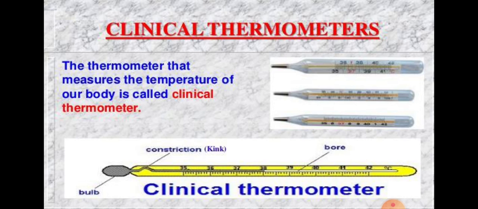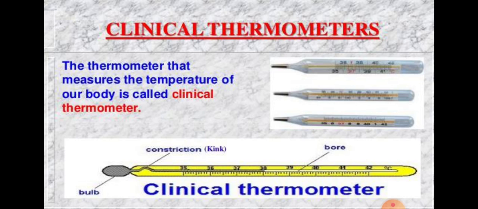When a person gets a fever, his body temperature rises and he feels hot. The thermometer used for measuring the temperature of the human body is called a clinical thermometer. A clinical thermometer is used to measure our body temperature at home or by a doctor. The clinical thermometer shown in the figure consists of a long glass tube having a thin and uniform bore, and there is a glass bulb at one end of the glass tube.